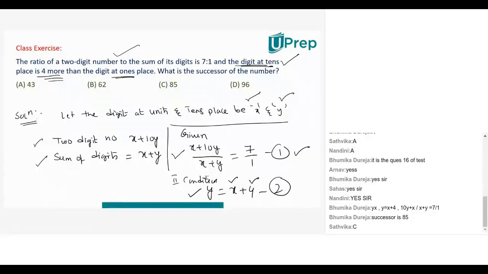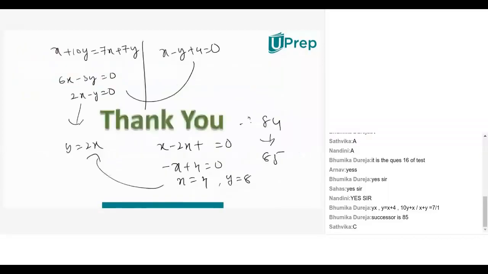The second thing, in the second equation, send this y on the other side. It becomes minus y, na? So it becomes x minus y plus 4 equals 0. Now you have this first equation, this is second equation. You have to solve these two to get x and y. So what I did is, from this first equation, I got y is equal to 2x. Substitute this y is equal to 2x in this equation. So it becomes x minus 2x plus 4 equals 0. So x minus 2x is minus x plus 4 equals 0. Send this minus x on the other side. It becomes x is equal to 4.